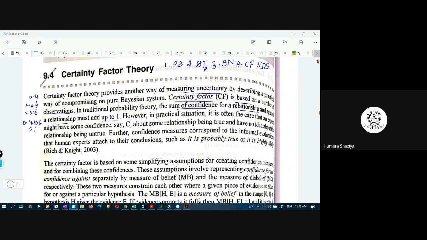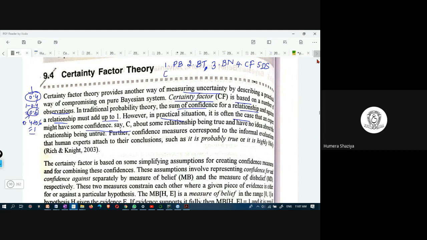The traditional probability theory and Bayes theorem also rely on this formula, where the sum of the confidence of occurrence of earthquake and non-occurrence of earthquake should be equal to 1. They should add up to 1. In practical situations, it is often the case that we might say a positive thing with some confidence, say C, and we may not be sure about the negative of it.